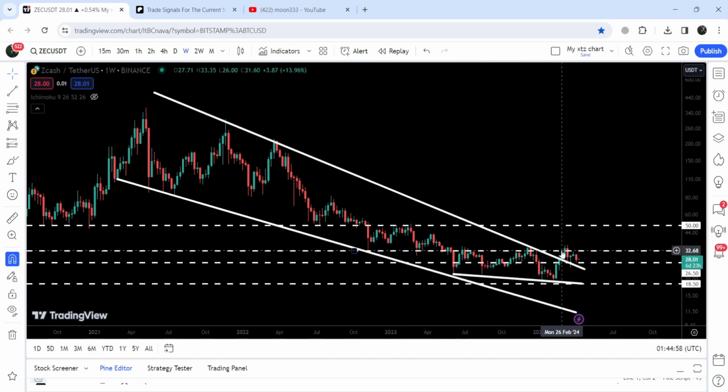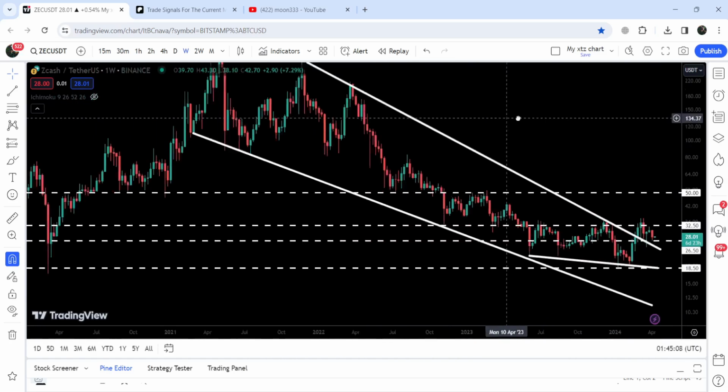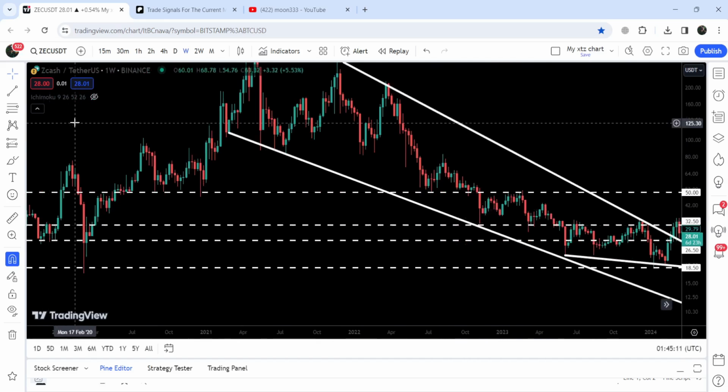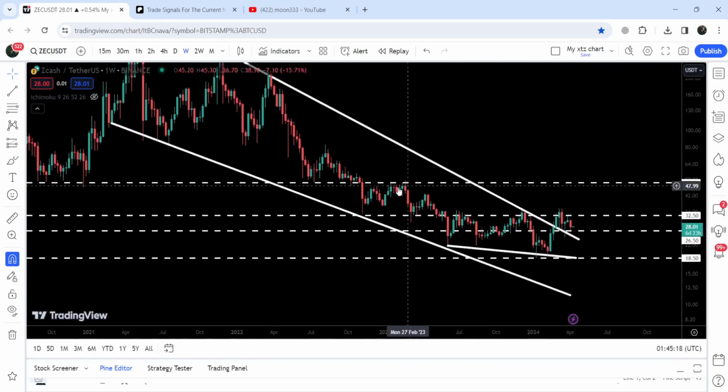And after getting squeezed, finally, we broke out the resistance of this falling wedge pattern. And after the breakout, the price line is rejected by this quite long-term resistance of $32.50 that had been previously working as a support here, resistance here. Here you can see it has been working as a resistance, and here as a support back in October 2019. And here for several weeks, it has been working as a support. And after the breakdown, since after the month of June 2023, it flipped into a strong resistance. We got stabilizations for the past several months. And recently, after the breakout from this wedge, it is once again rejected by this resistance.